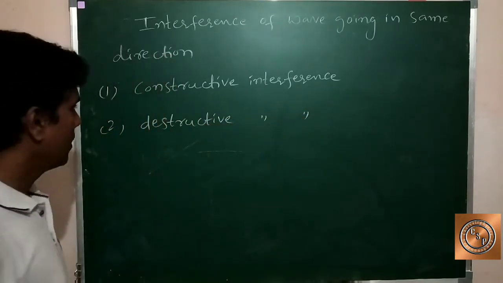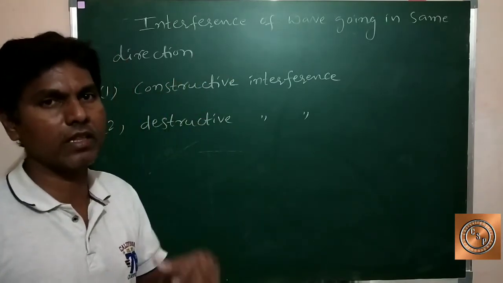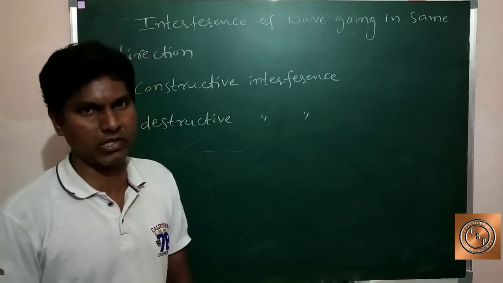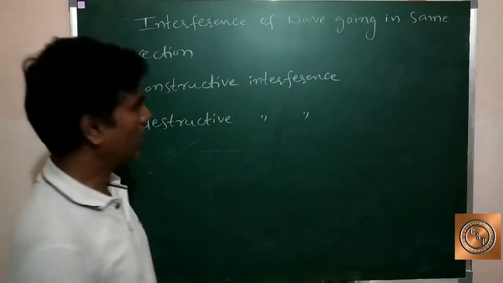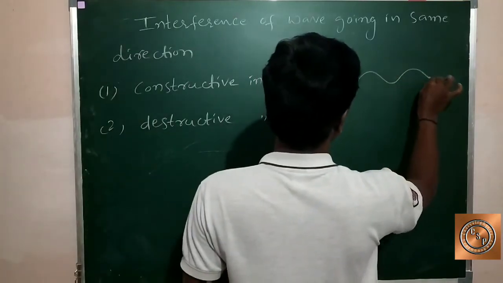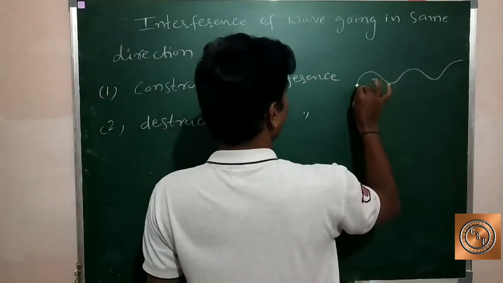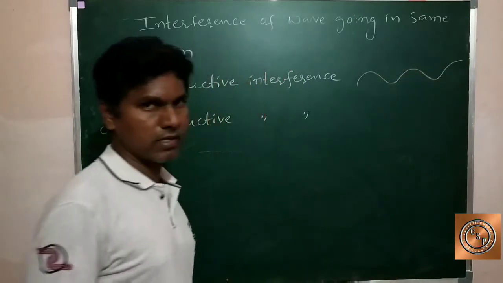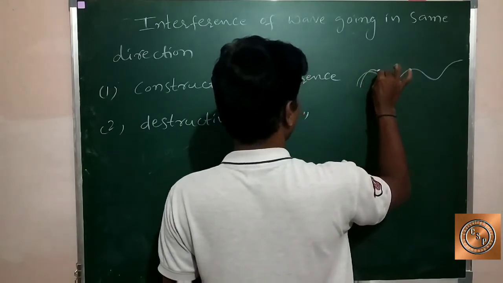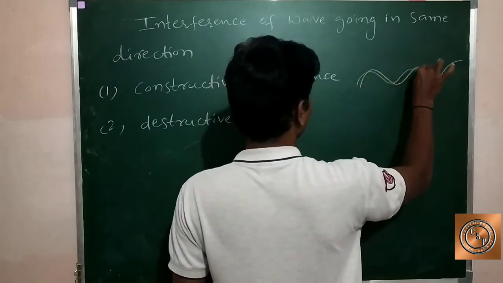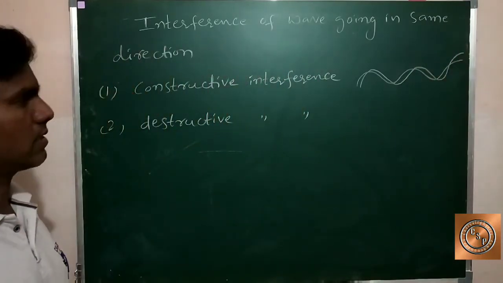Constructive interference means there are two waves moving in the same direction, and that type of combination is called constructive interference. One wave is traveling along this string in the positive x direction, and the next wave is also traveling with the same phase.